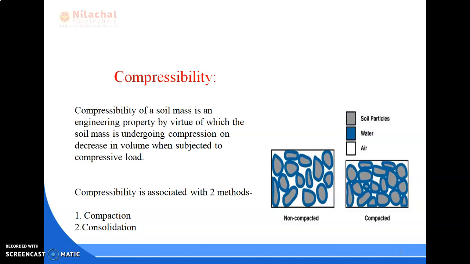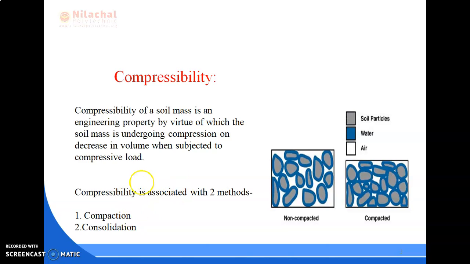When the voids are filled with air alone, compression of soil occurs rapidly because air is compressible and can escape easily from the voids. But if the soil is saturated, that means all the voids of soil are filled with water, that means incompressible water. Decrease in volume or compression can take place when water is expelled out of the voids. Such a compression results from a long-term static load.